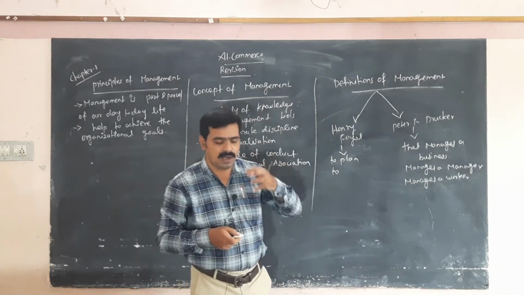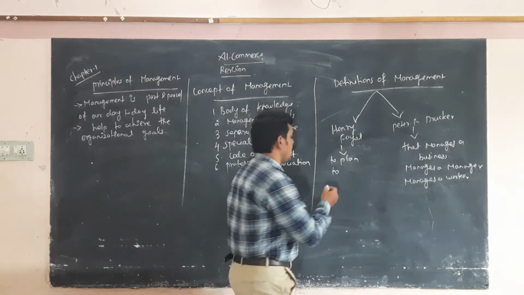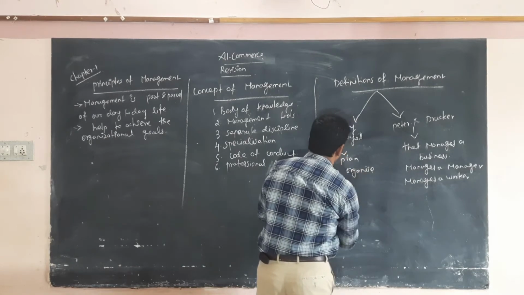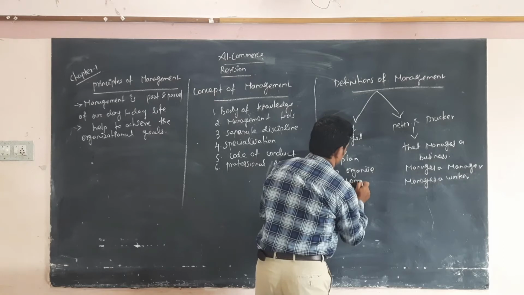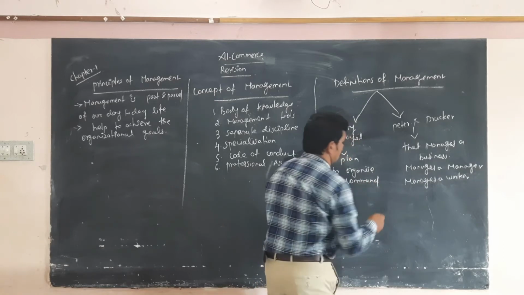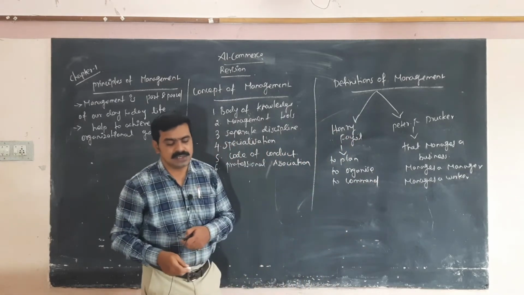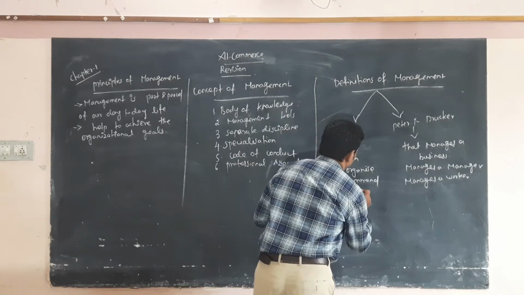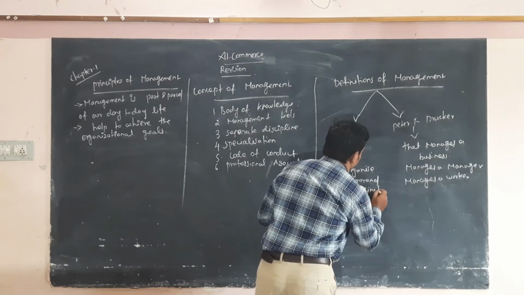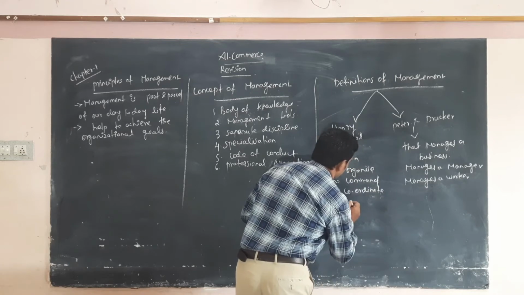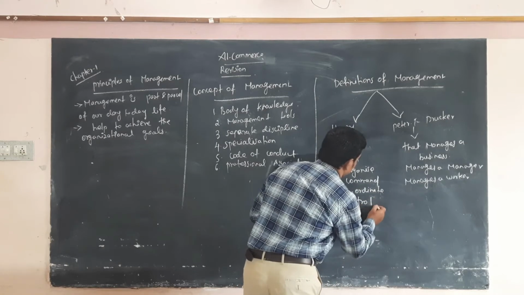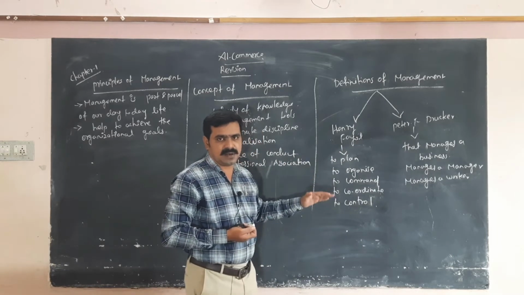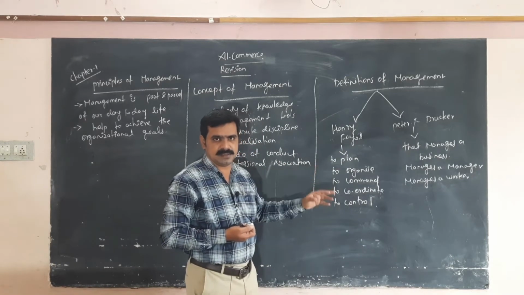These are the organizing. Then to command, to coordinate the work, and to control the work. Control all the works. Control is very important in the management principles.